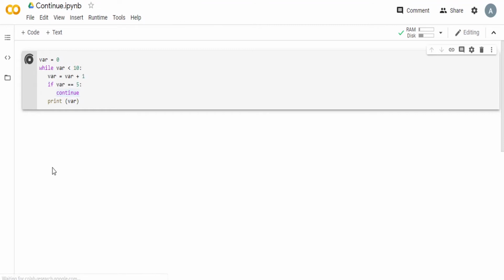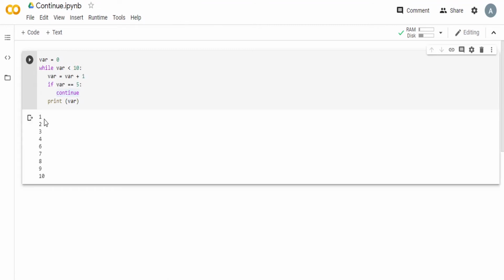Let's see what happens on execution. So you see that from 1 to 10 all numbers are printed except for 5, because on 5 we say continue, that is, this iteration will be skipped. So that is what continue is for. If you want to skip a certain iteration, if you don't want a particular value to be presented or proceeded with, we can stop the execution in between just for that particular value. We can skip its turn by the statement continue.